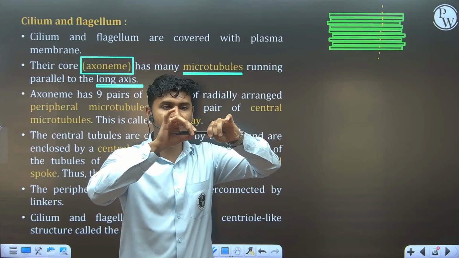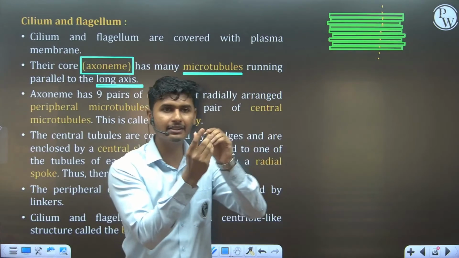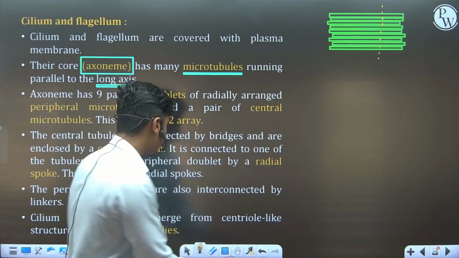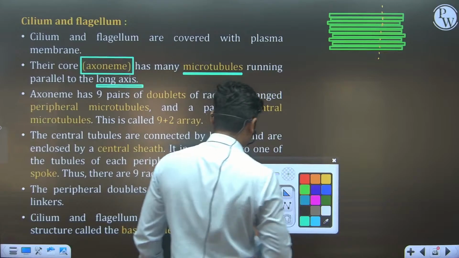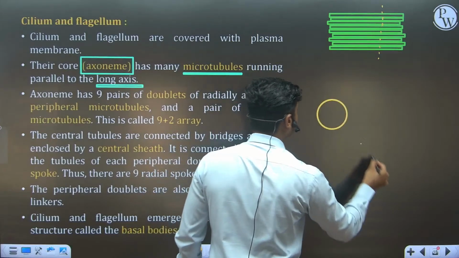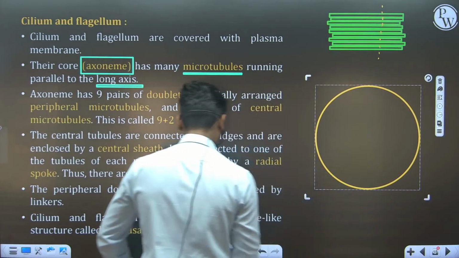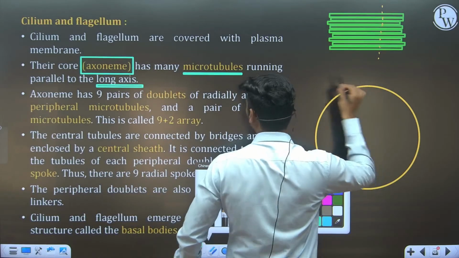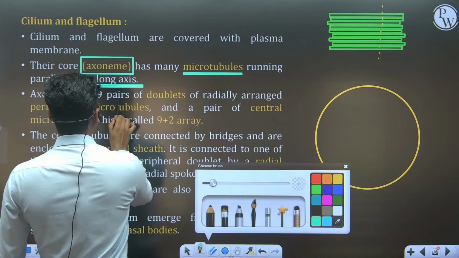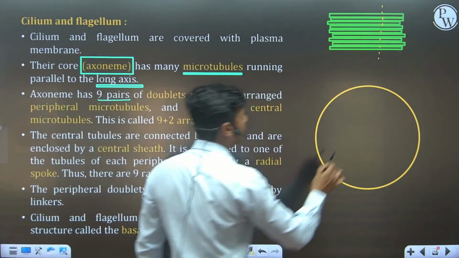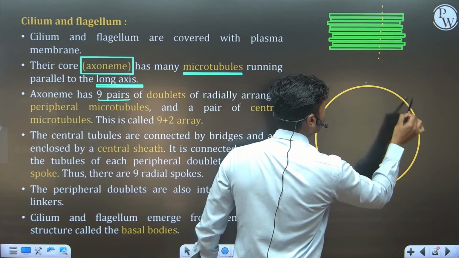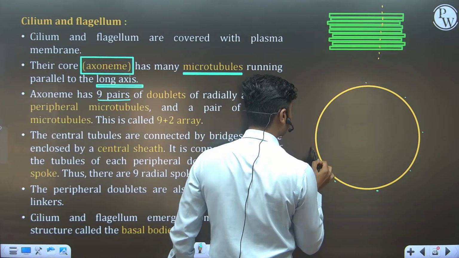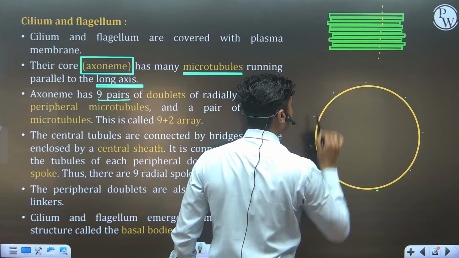If we get the transverse section, you get this circular appearance. So I am drawing the circular appearance here. For example, this is a circle, and I am going to mention 9 points, because they are saying the axoneme has 9 pairs of doublet. That's why 1, 2, 3, 4, 5, 6, 7, 8, 9 doublet.